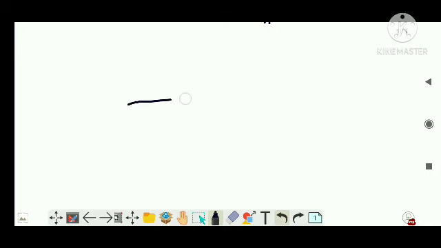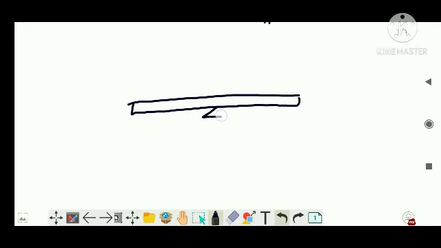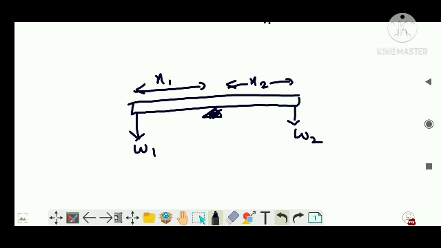Suppose again we consider the same example of a lever system, or you can say a rod on a fulcrum. So this is a rod, and this one is called the fulcrum. Let us say a weight W1 is here and another weight W2 is acting over here. Let's say this is x1 and this is x2, the distances of each weight. W2 is rotating this in the clockwise direction, and W1 is rotating in the anti-clockwise direction. This much clear? So clockwise we take as negative and anti-clockwise as positive.